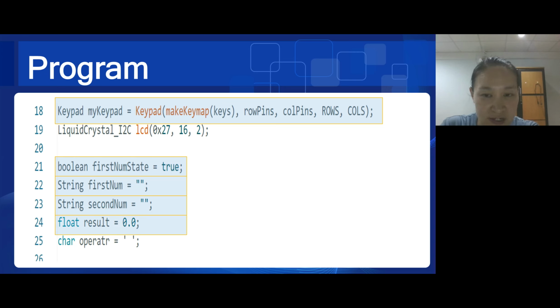This variable stores the result of the arithmetical operation performed. It is of type float to handle decimal numbers and ensure accurate representation of calculations. This variable stores the operator chosen for the arithmetical operation. It initializes with a space, indicating no operator has been chosen yet.